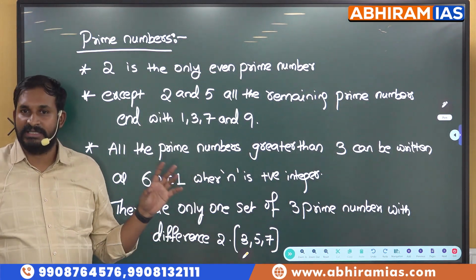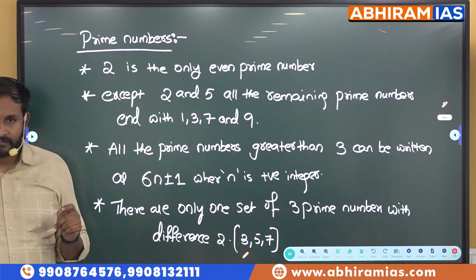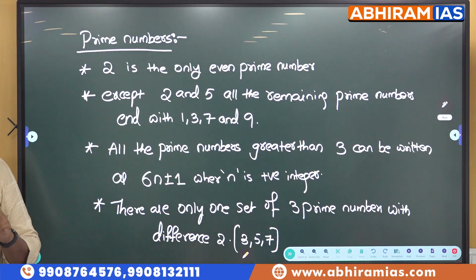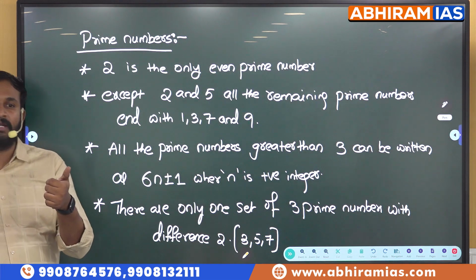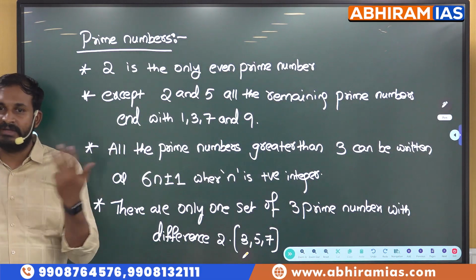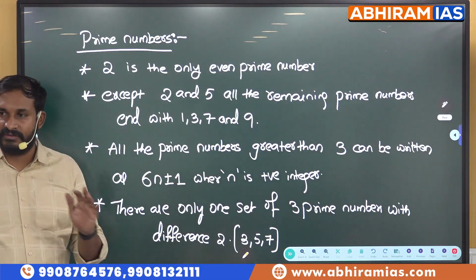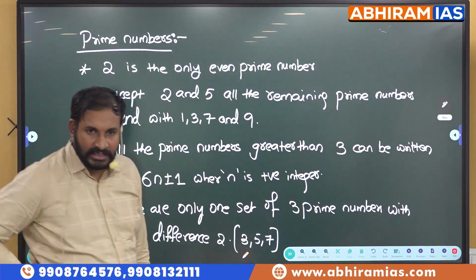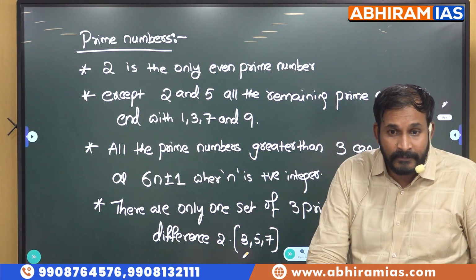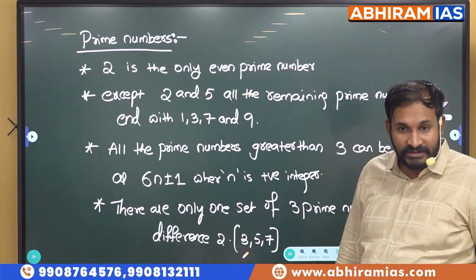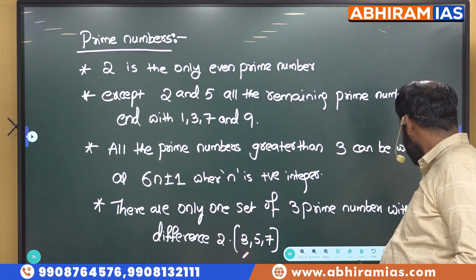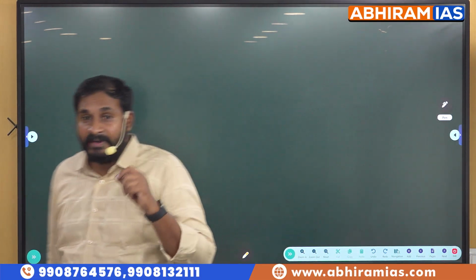Later, all these cases we will use in the questions. Okay, you should know this one. There will be no other prime numbers with a difference 2, I mean 3 prime numbers. See, take for example 11 and 13. Yes, the difference is 2, but they are only a set of 2. Like that, we cannot have 3. Apart from this 3, 5 and 7, you don't have any other prime numbers, right? Okay, these are about prime numbers, students. But 2, 3 difference is not 2, right? When you include 2, the difference between 2 and 3 is only 1. Okay, right.